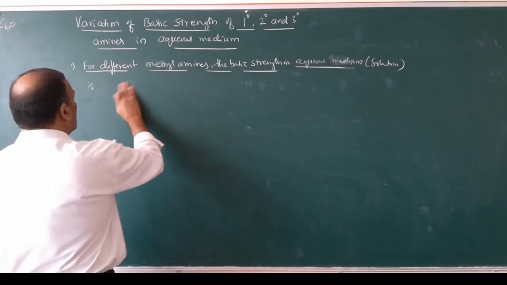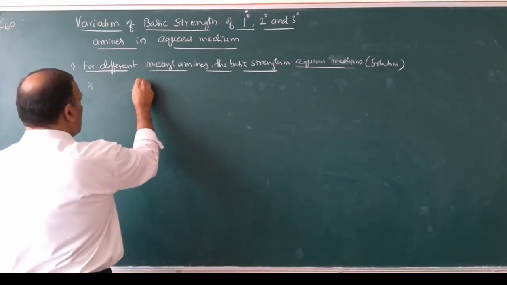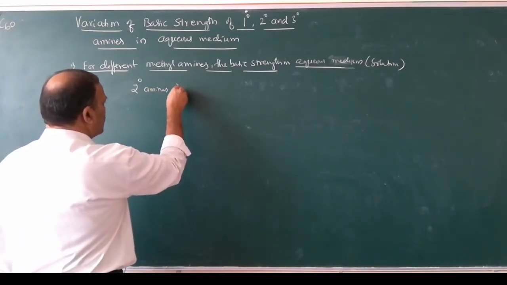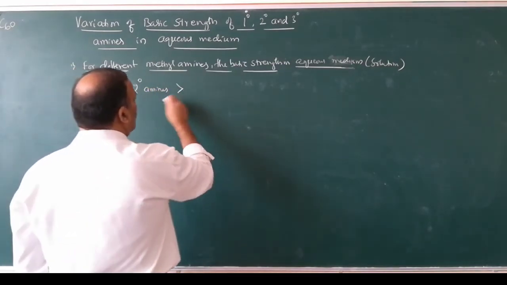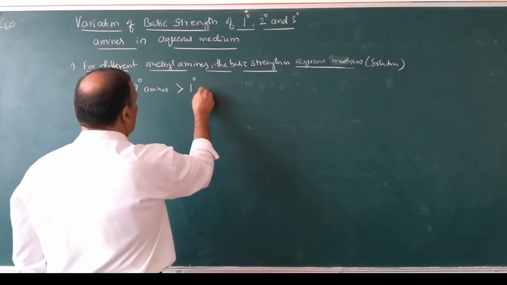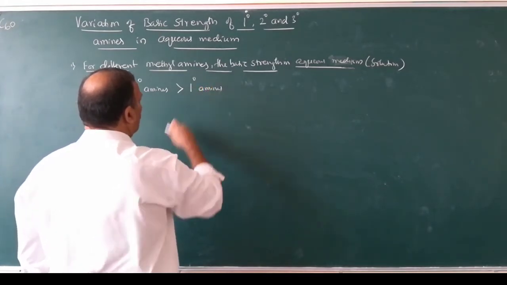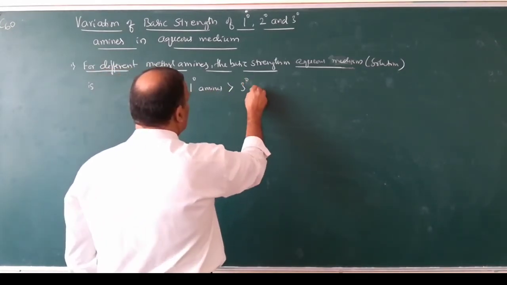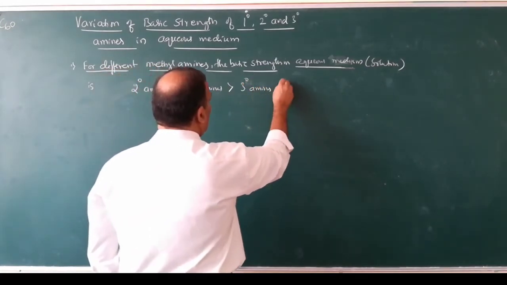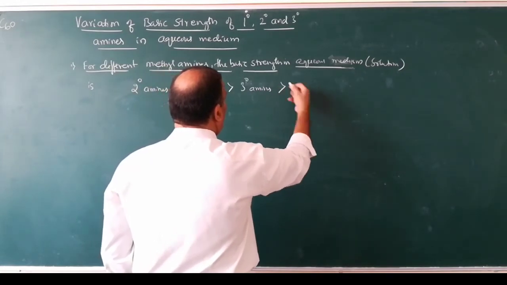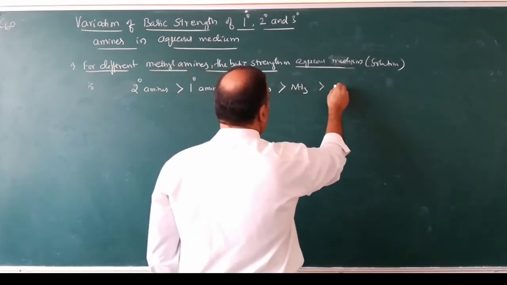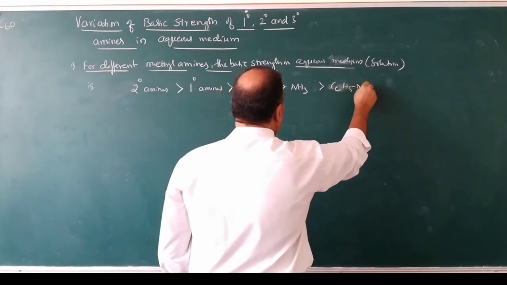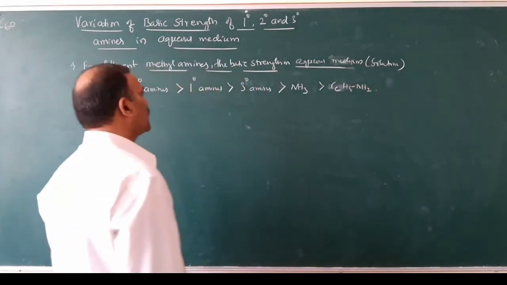you have to remember like this: secondary amines are more basic than primary amines, which are more basic than tertiary amines, which are more basic than ammonia, which are more basic than aniline, C6H5NH2.